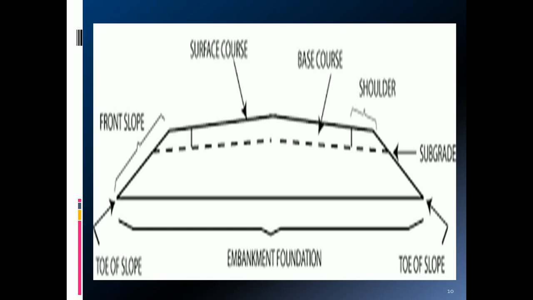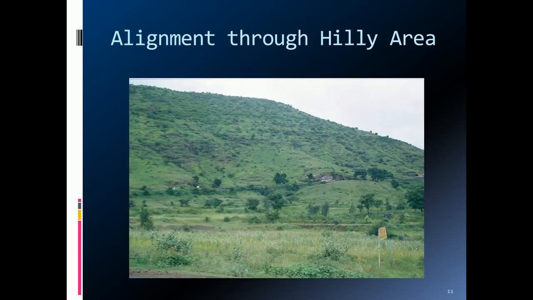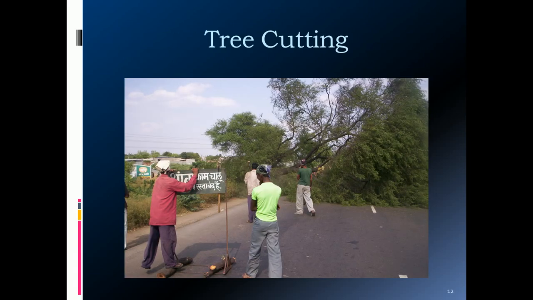That can be used for the construction of the embankments. So to execute all this work, the various steps involved in the construction of the highway are clearing and grubbing to remove the vegetation, roots and other organic matter. So this can be executed step by step. This is the view of the topographical feature. If your alignment is passing through the hilly area, then accordingly you need to design the road in either cutting or in embanking, like this.